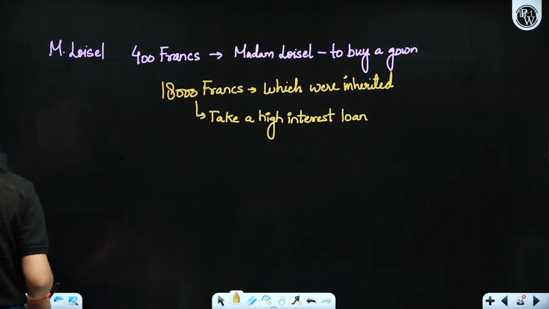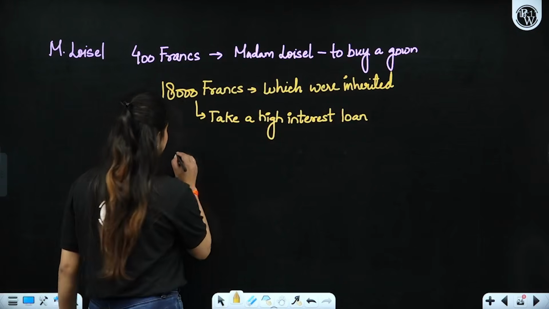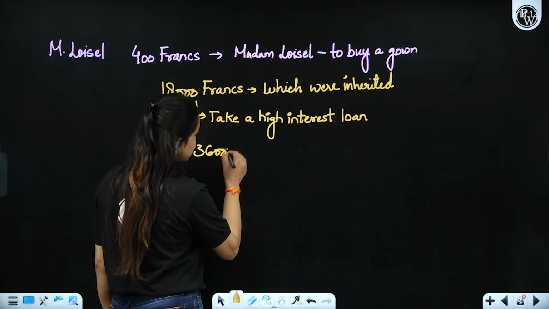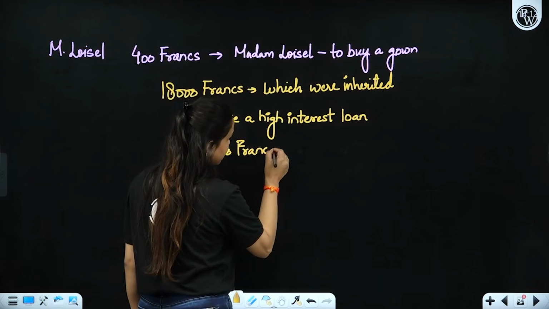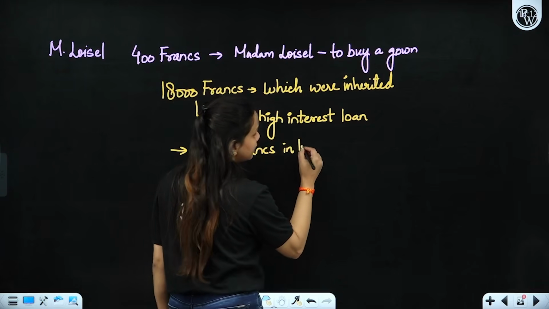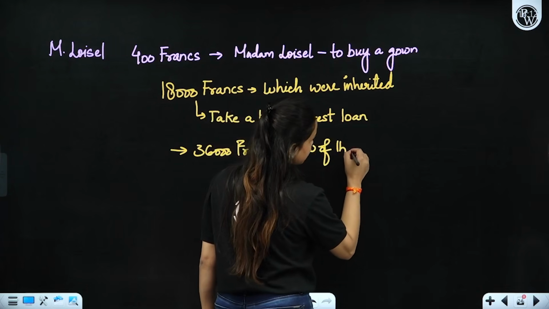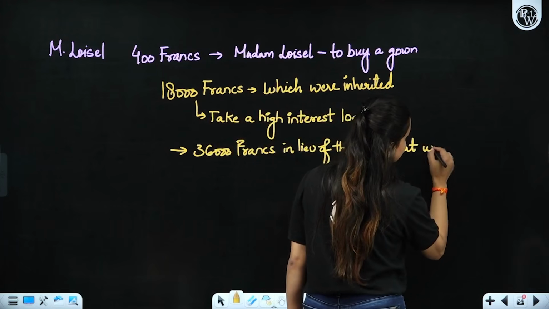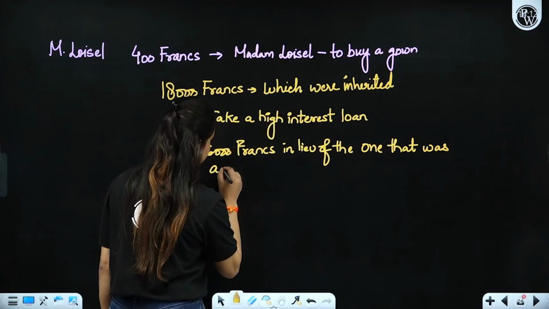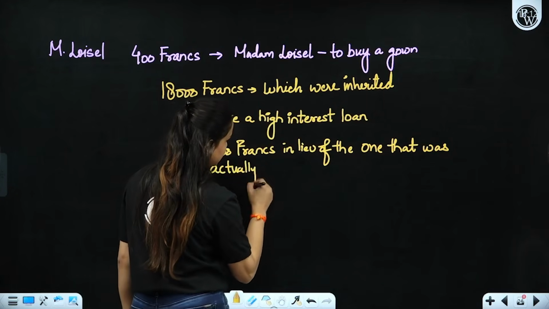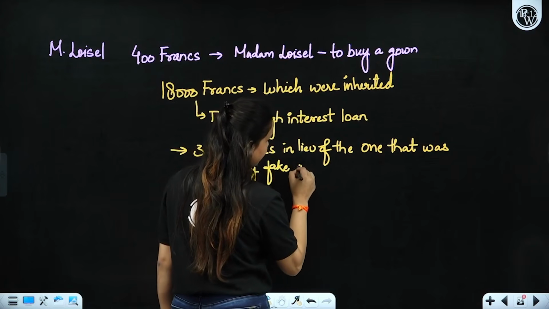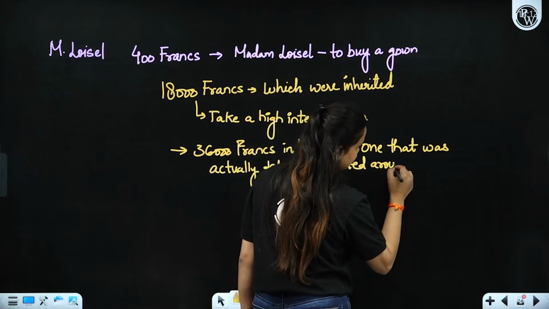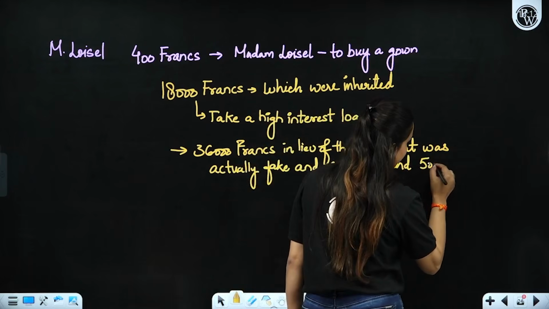Right? And just in order to repay the debt, they had to spend so many years in poverty. All right, dear students. So please understand these things. And the necklace that cost them 36,000 francs, which they purchased in lieu of the one that was actually fake, and cost around only 500 francs.